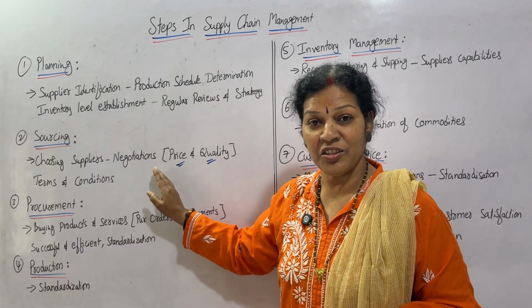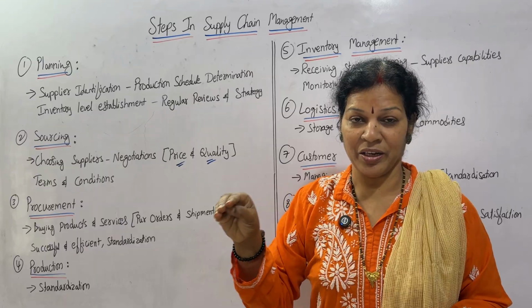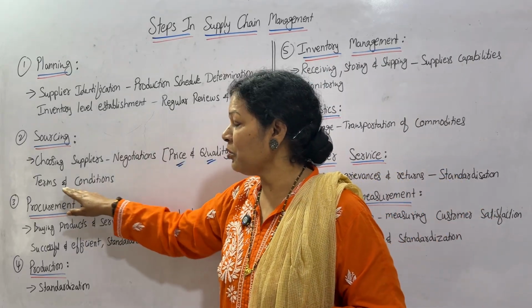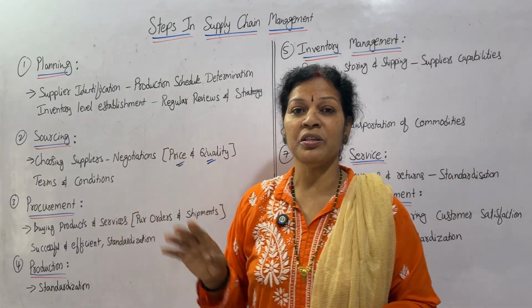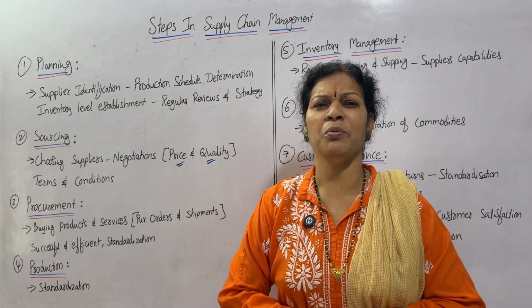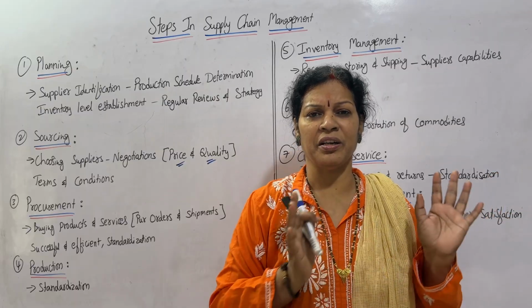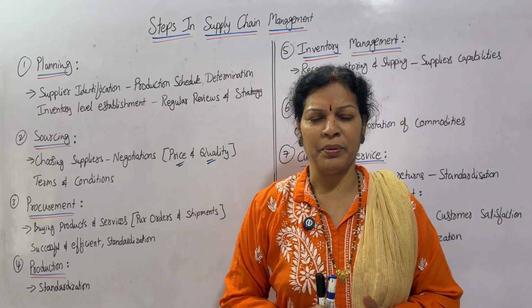So these are the things to remember while negotiating about the product cost and quality. Next, also think about the terms and conditions. What terms and conditions are the suppliers keeping? Generally, what are the terms and conditions? They will be stating that this is the quality we are giving to your company.